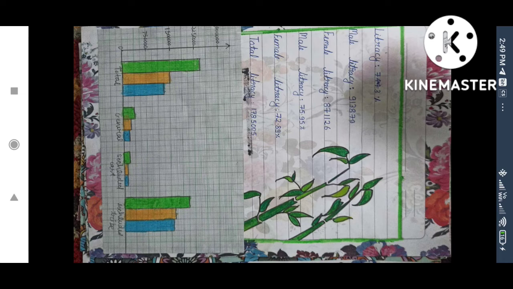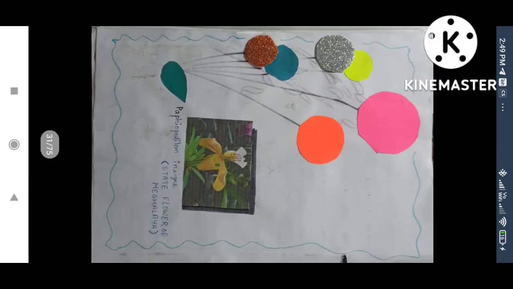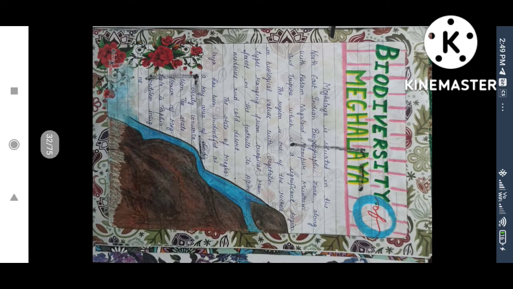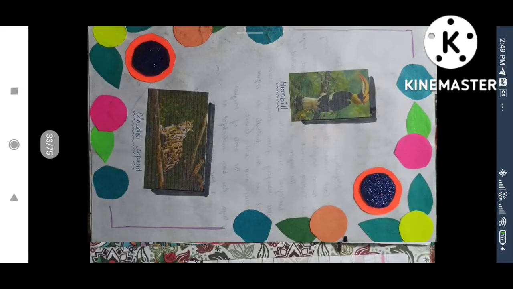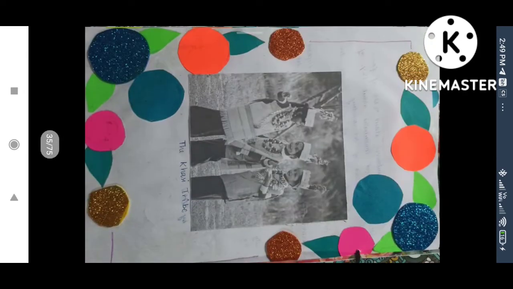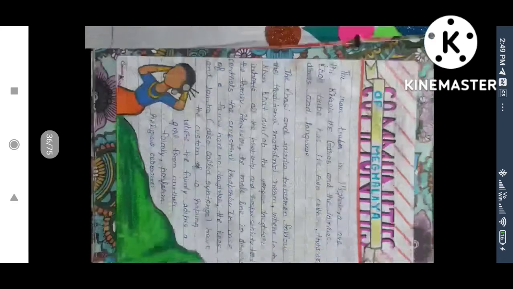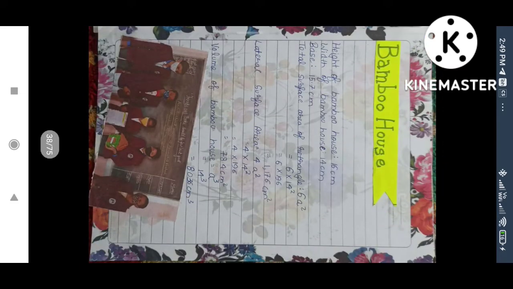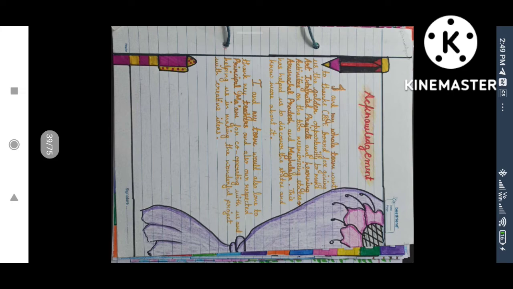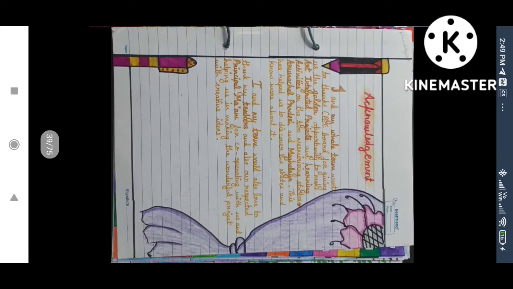Similarly, the literacy rate of the state, male, female, and total literacy rate. Then this is about the biodiversity present in that state, Meghalaya, both the plant as well as animal species which are present in that place. Then the different communities of Meghalaya. This is the SST part, and the bamboo house. This is the maths part, that they have studied the bamboo houses in that state, and again taken certain areas and calculated the lateral surface and volume.